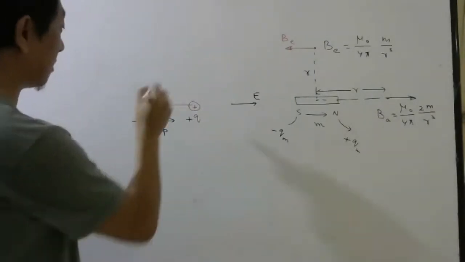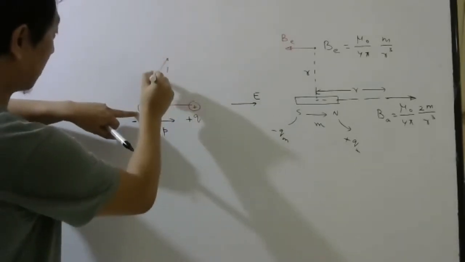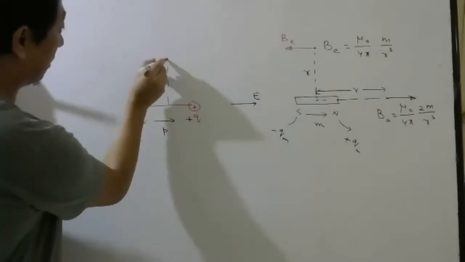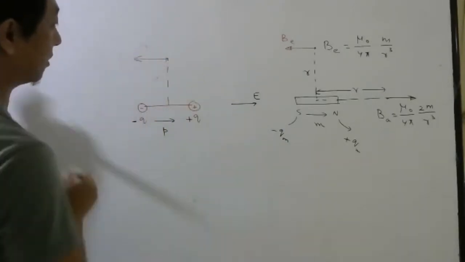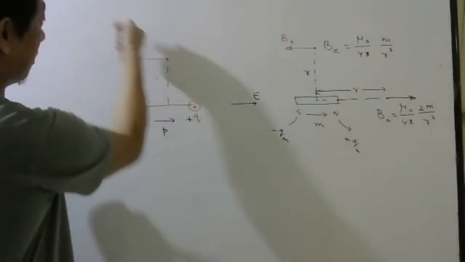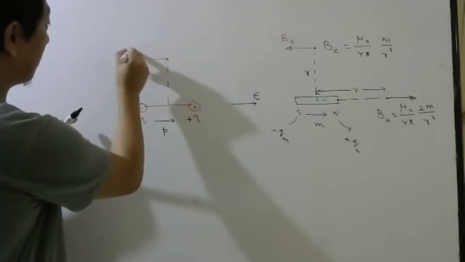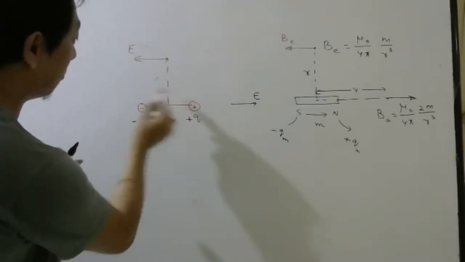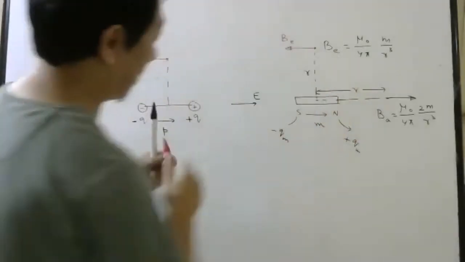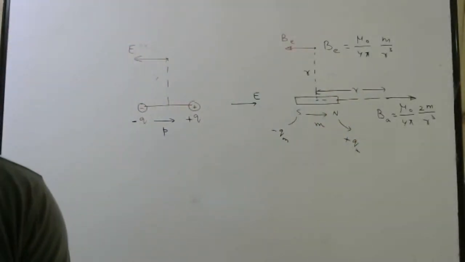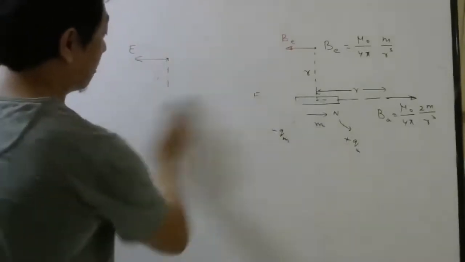For example, here suppose I want the electric field. Due to minus q it will be towards, due to plus q it will be away. So the total will be this side. Yes or no? This plus this will be this side. So you can see at the equatorial point, the electric field produced by the dipole is opposite to the dipole moment. The same technique you have to apply here. So Tanuj is right. I hope others also understood.